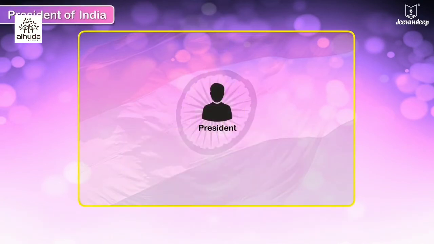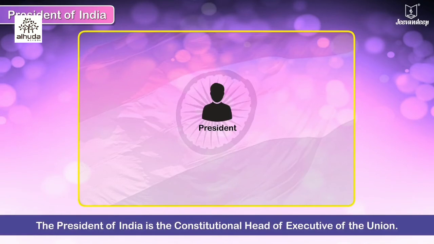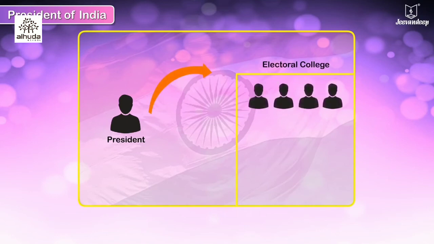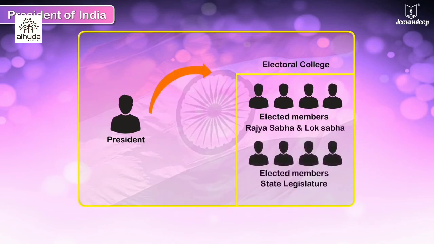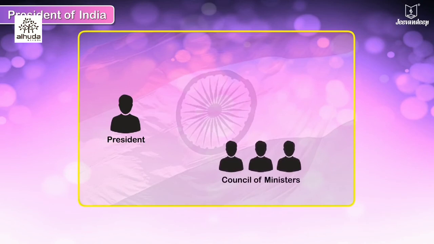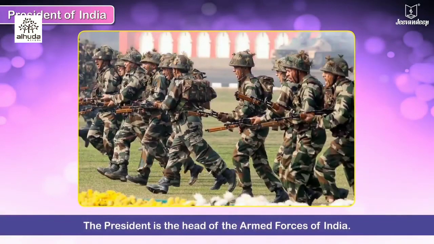President of India. The President of India is the constitutional head of executive of the Union. He is elected by the Electoral College comprising of elected members of both the Houses of Parliament and the elected members of state legislature. He is aided and advised by the Council of Ministers headed by the Prime Minister. The President is the head of the Armed Forces of India.